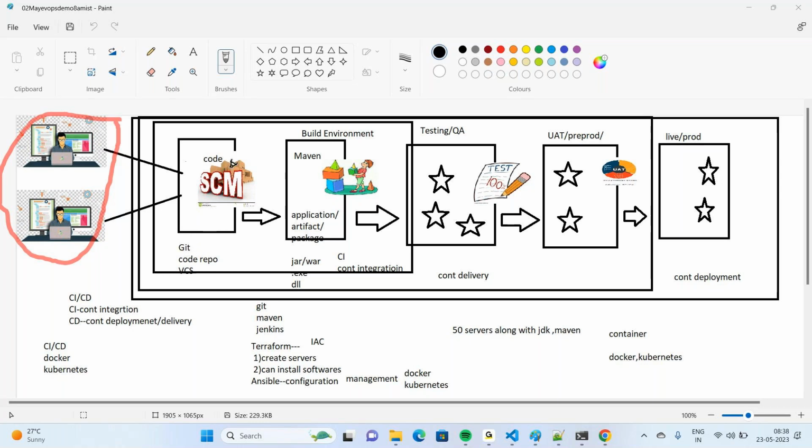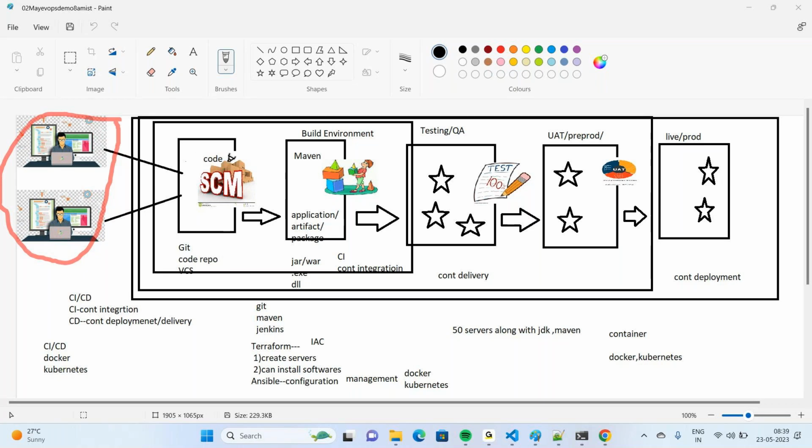We can have different names for this: source code management system, version control system, or code repository. These are all similar names. Here we are going to learn Git to manage the code that is submitted by various developers. The main functionality of a source code management system is to maintain the history of the code. It maintains versions. Everything is managed by the source code management system.